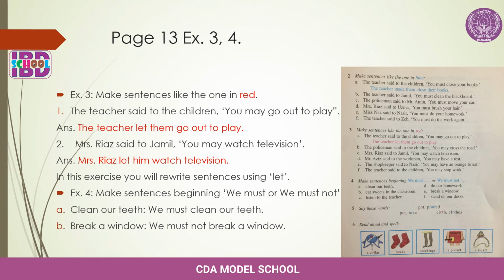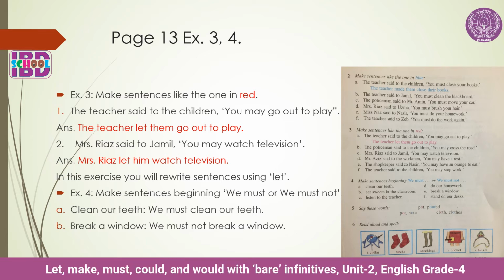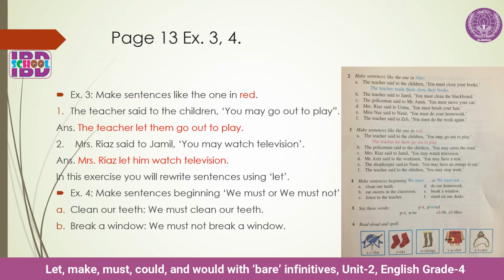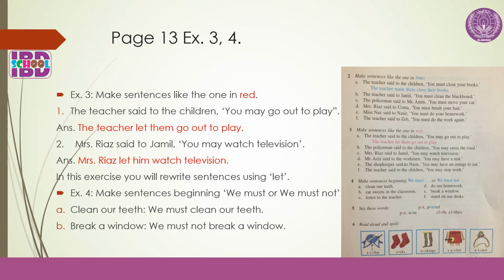Here, you will use let, and instead of children, you will use a pronoun them, and you may will be omitted, and the sentence will be the teacher let them go out to play. B sentence is the policeman said to the children, you may cross the road. The policeman let them cross the road. Students, you will do all the 6 sentences in your copies.